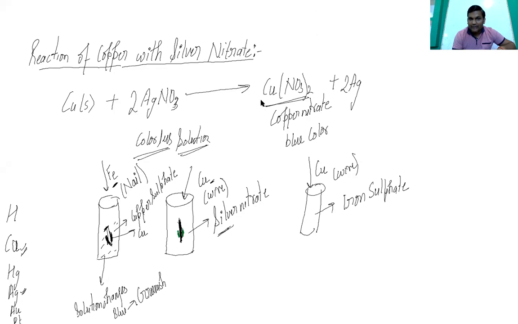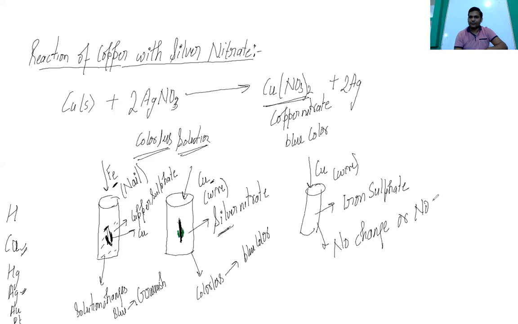In the third step the colorless solution will be converting into the blue color, and in this case there is no change or no reaction. Got my point or not? Silver is less reactive than copper.